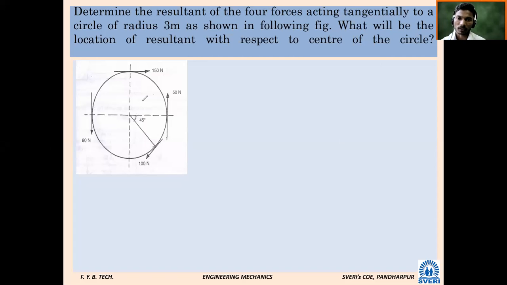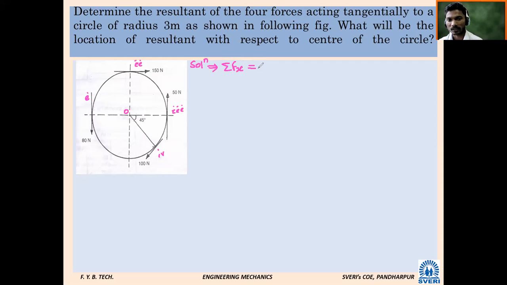So now our regular method. I will write here the solution. First we have to check how many forces are there in this system. Four forces. I will name them force number 1, Roman 2, Roman 3, and let us say Roman 4. In the first step, I will not resolve each individual force.